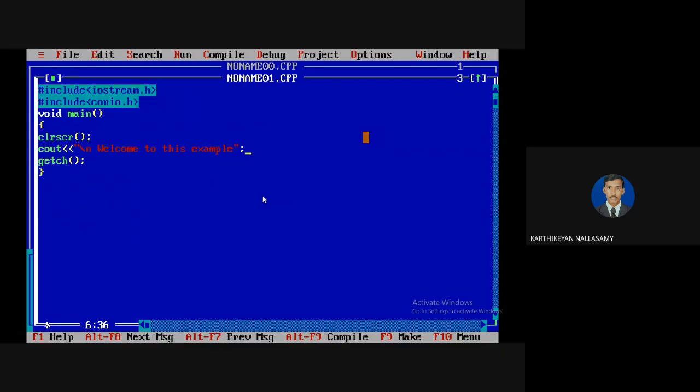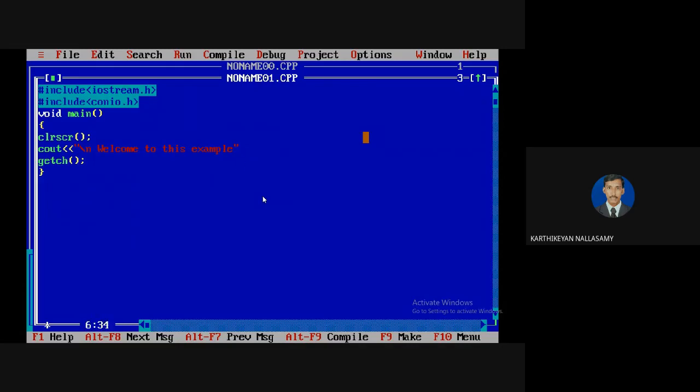If our program contains any syntax error, the program won't run until you clear the errors. So this is called the compile time error. Next one is a runtime error.